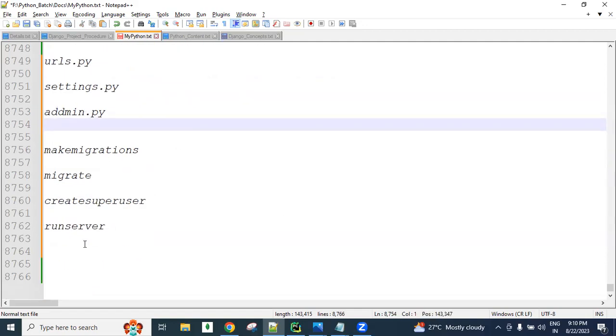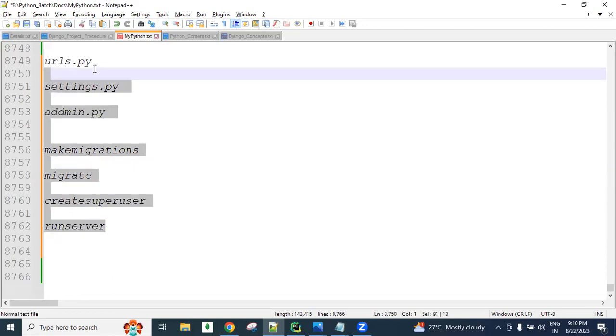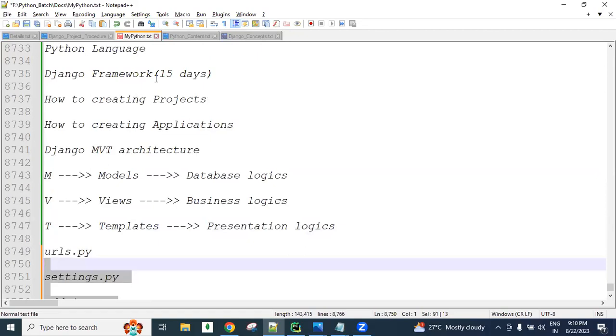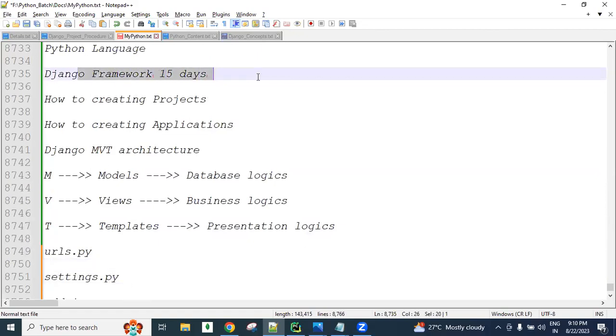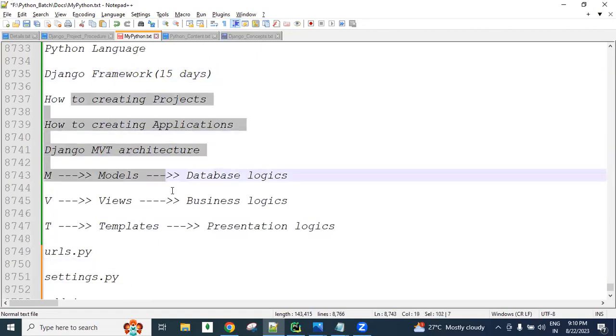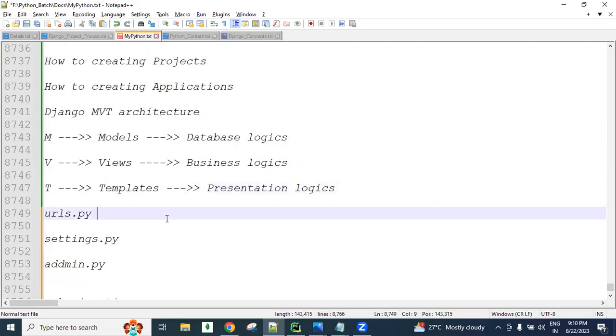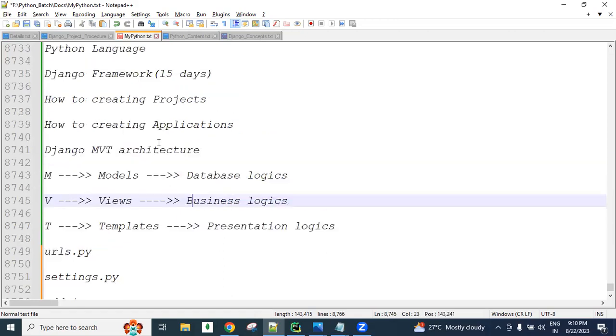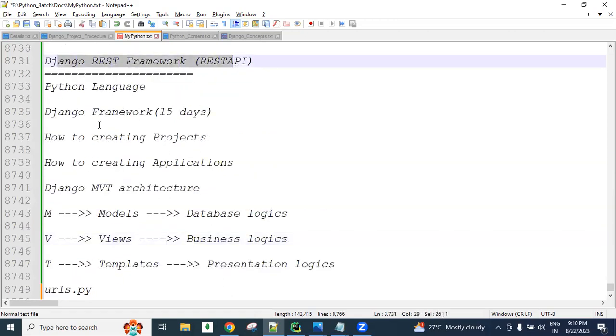Along with that, all these commands. At least you need to know this information. In the initial days, the first 15 days of Django, you get this. Also, Django with database communication, Django to MySQL, Django to MongoDB, any one database knowledge is required. If you know these basics, then in our Django REST framework also